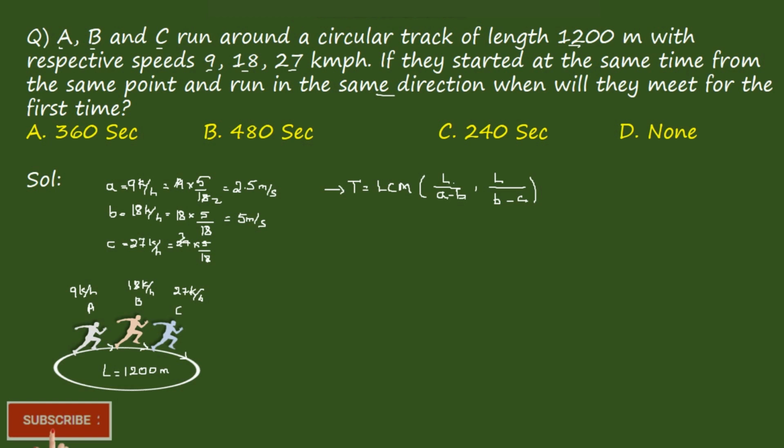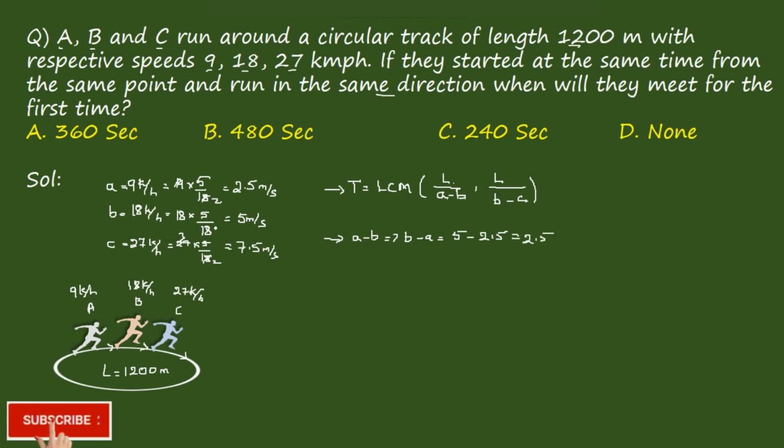So first we're finding the value of A minus B. A minus B is the higher one minus the lower one. So when we subtract, it becomes B minus A. Speed cannot be negative, so it becomes 5 minus 2.5, which is equal to 2.5.